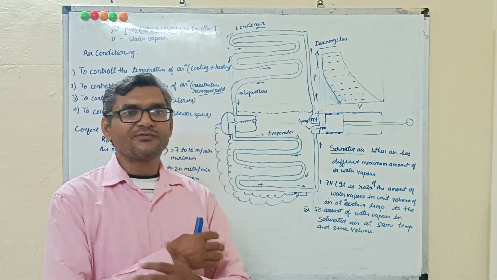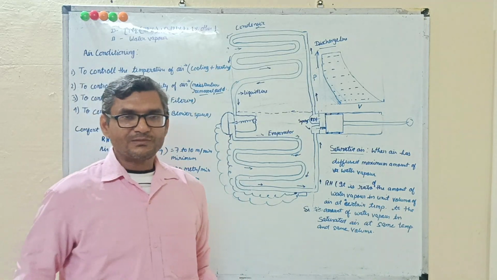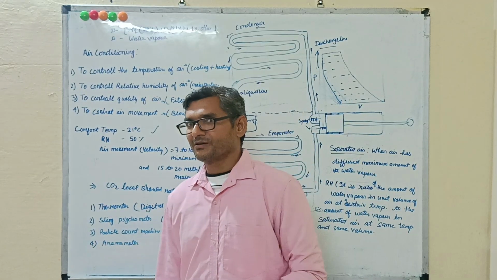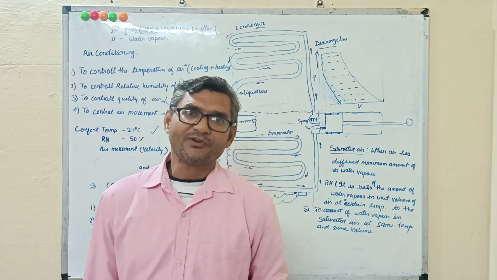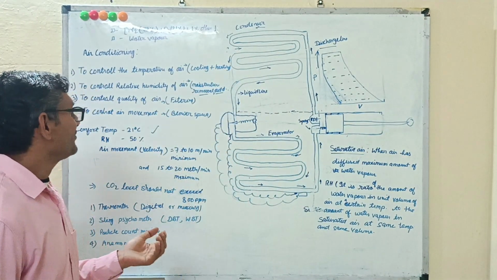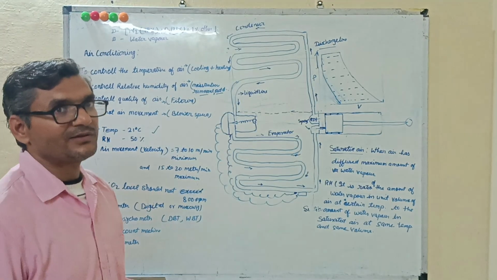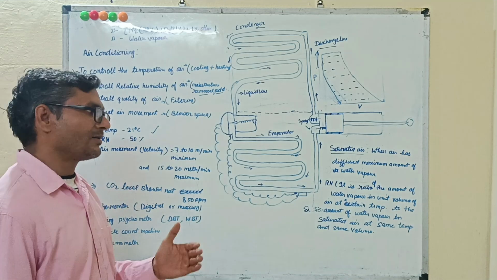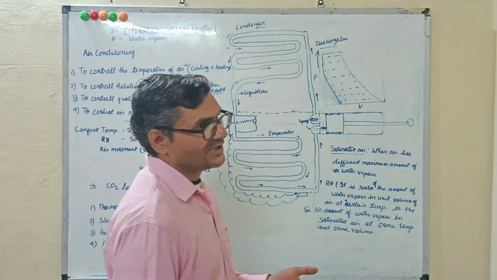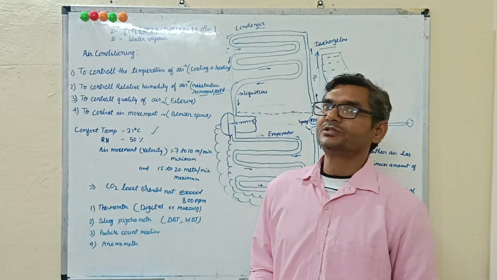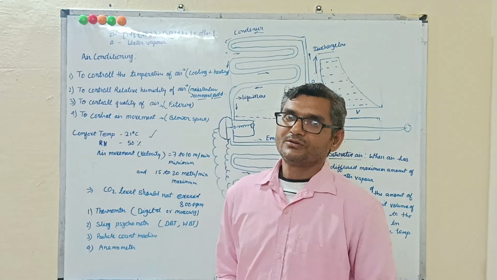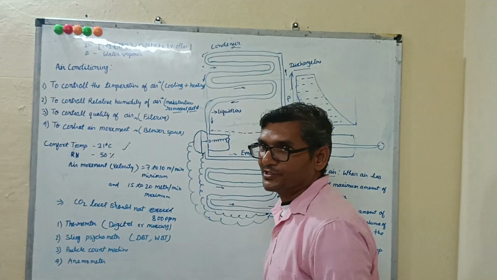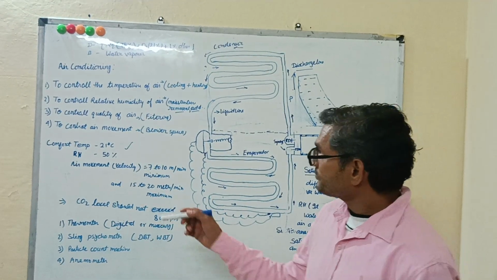Then we feel very wet, more sweating comes, and we feel uncomfortable because the air has more water vapor. So the air conditioner has to reduce the water vapor also. We have to control relative humidity, meaning the water vapor content in the air.